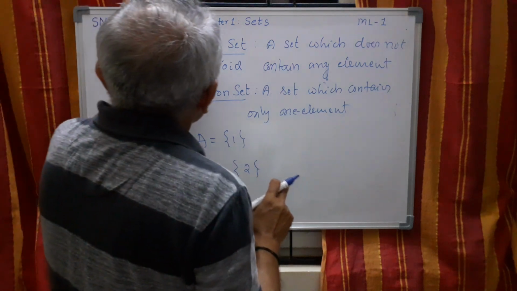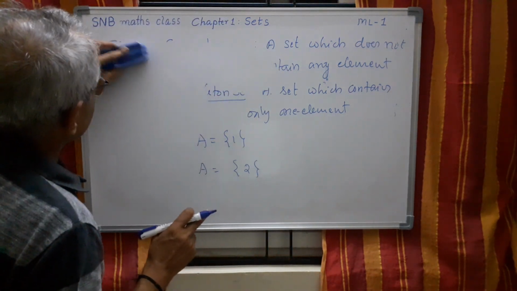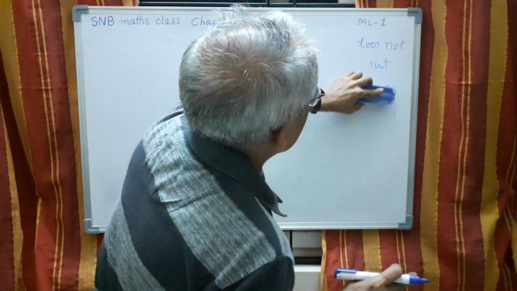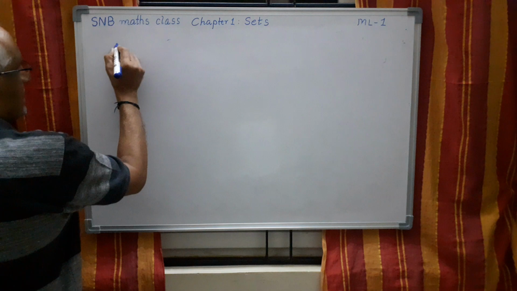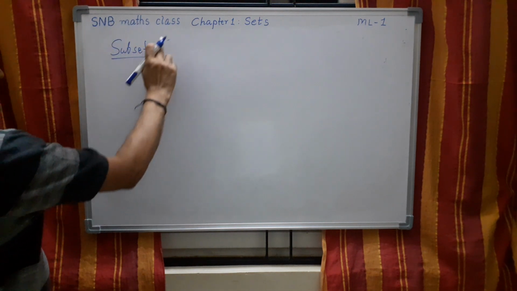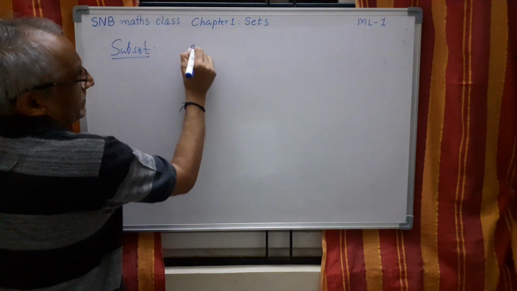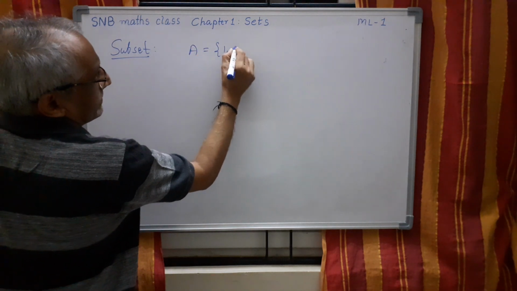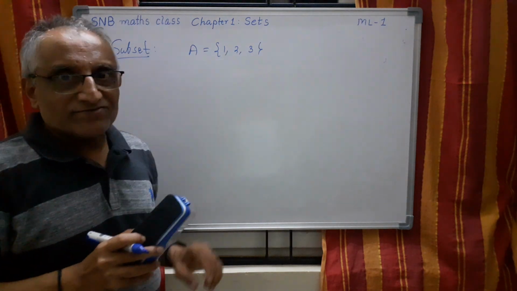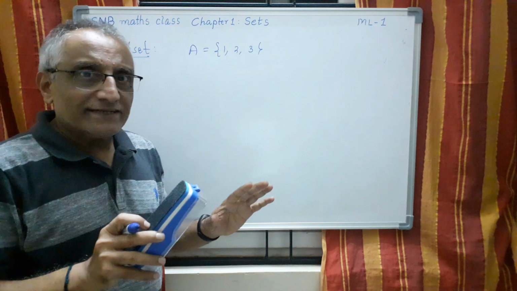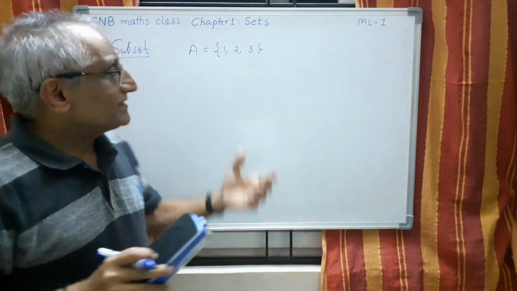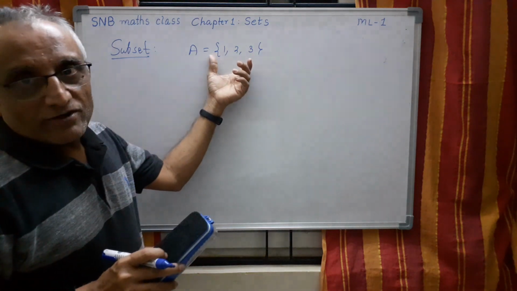I will conclude my lecture today by introducing one more concept, that is called subset. See, you take a set, for example, A equal to {1, 2, 3}. So this set contains 3 elements. You can always represent it in any way, but when you want to understand, it is better you take tabular form.